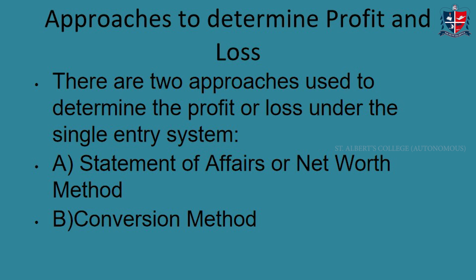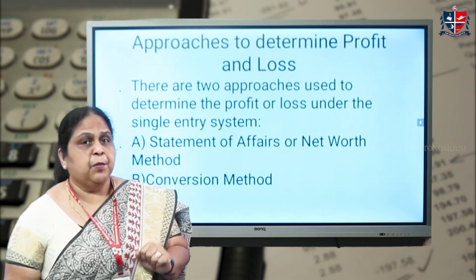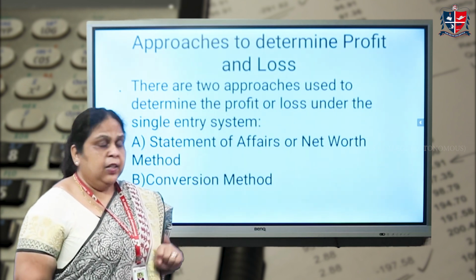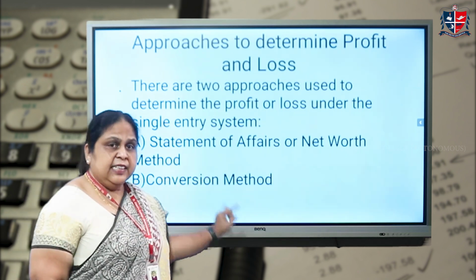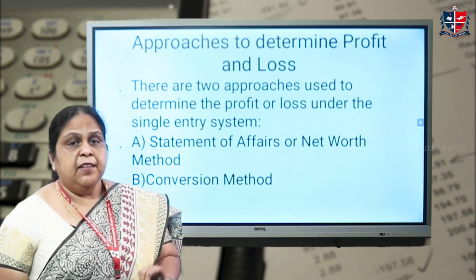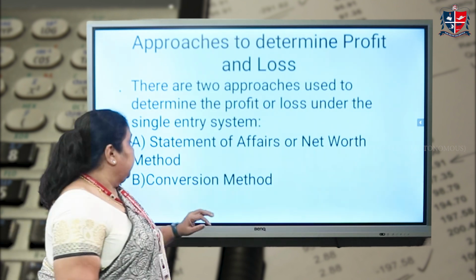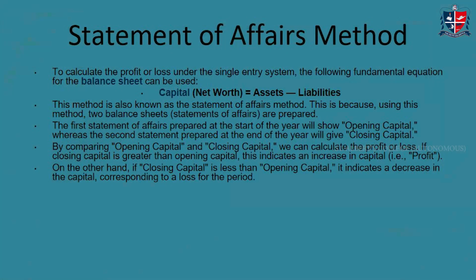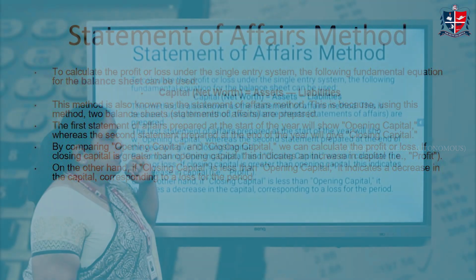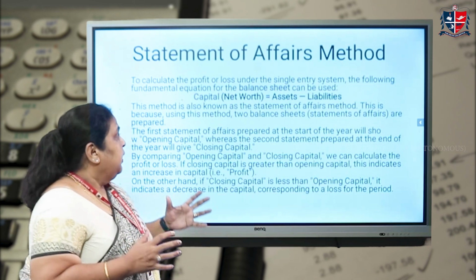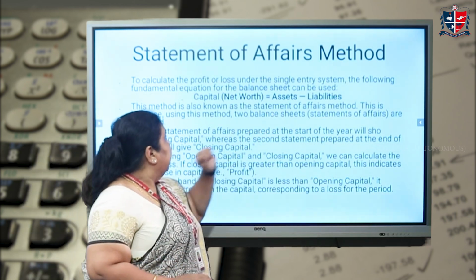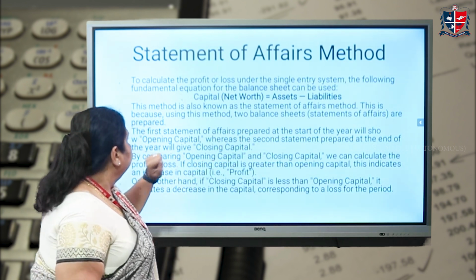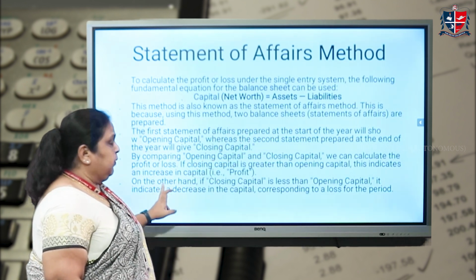Now, there are different approaches where you can find out the profit and loss. One approach is the statement of affairs method or the net worth method, and the second approach is the conversion method. We will be looking into the statement of affairs method in more detail. The statement of affairs method is basically the net worth method, where you take the assets minus liabilities. This method is called the statement of affairs method, and it is prepared in the following ways.